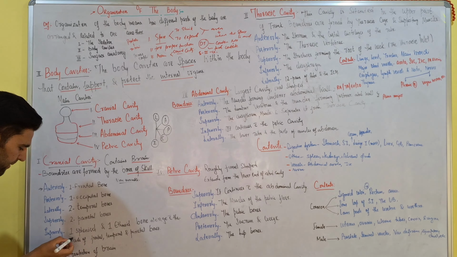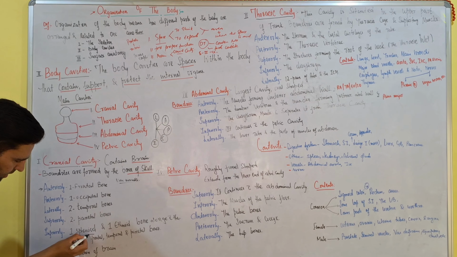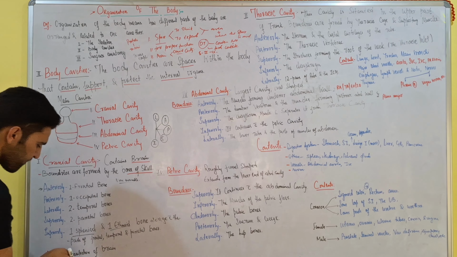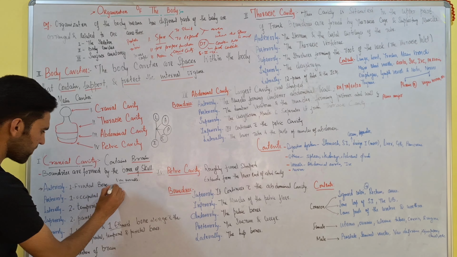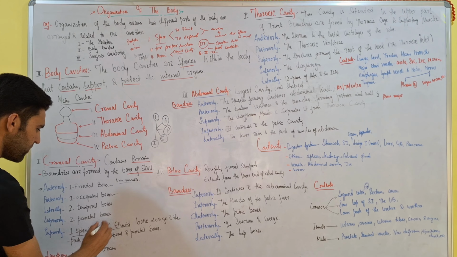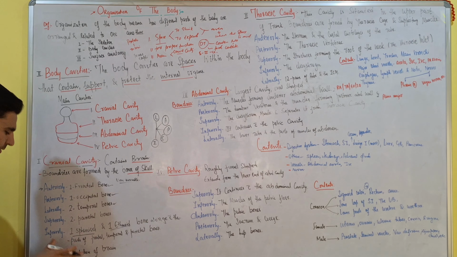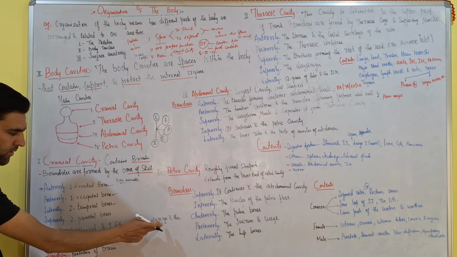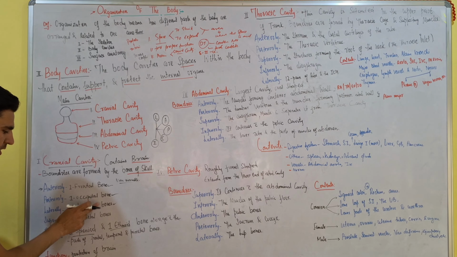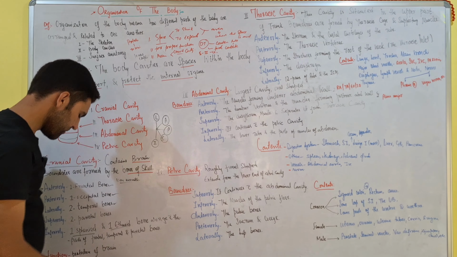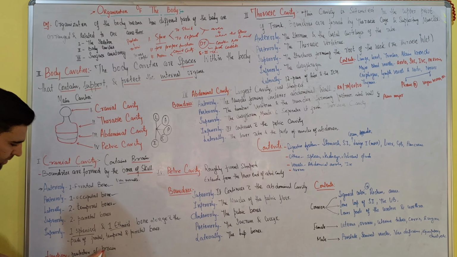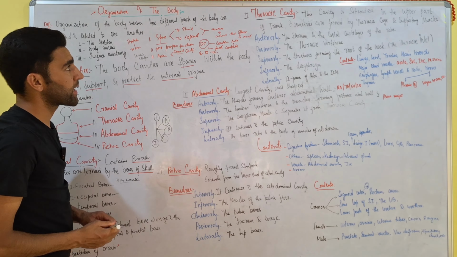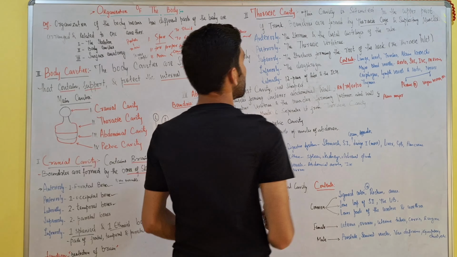Inferiorly, what is there? The main parts are formed by the sphenoid and ethmoid bones, along with parts of the frontal bone, occipital bone, and temporal bone. So inferiorly, they are formed mainly by the sphenoid and ethmoid bones, but along with parts of the frontal, occipital, and temporal bones. The main function is the protection of the brain. Simple. Protection of the brain.